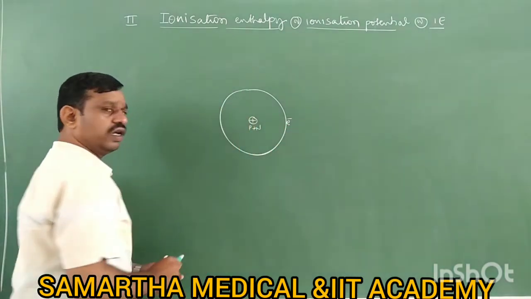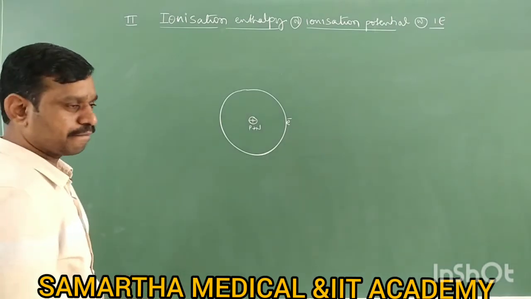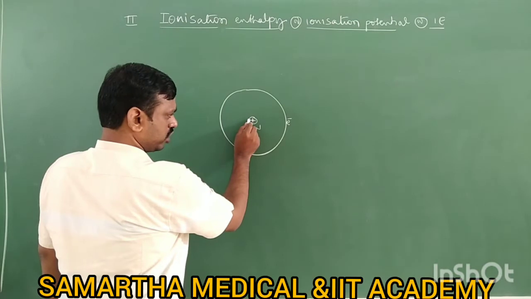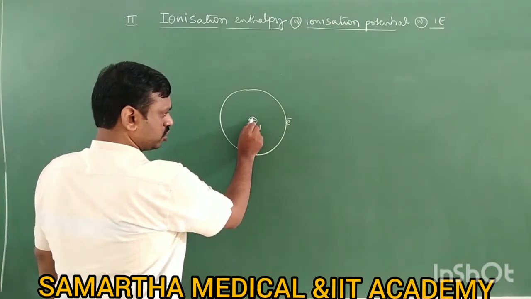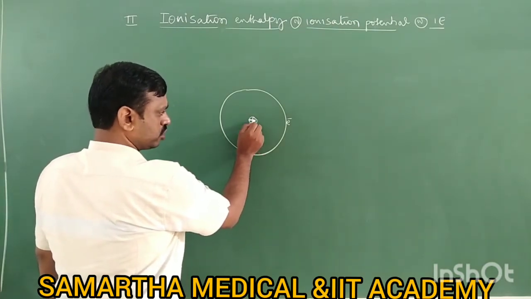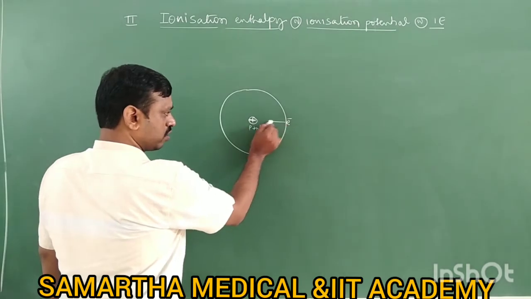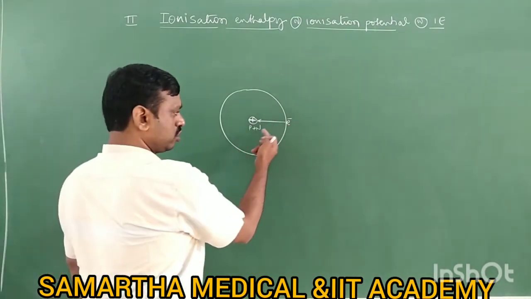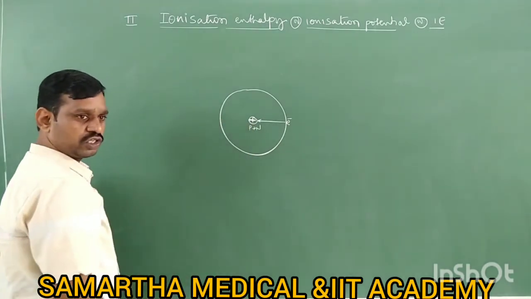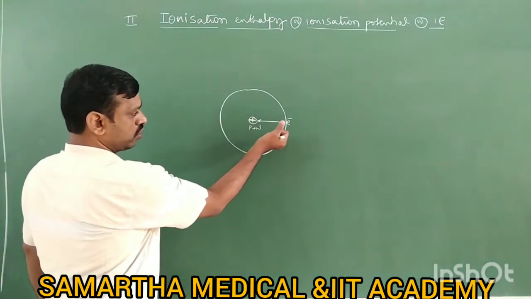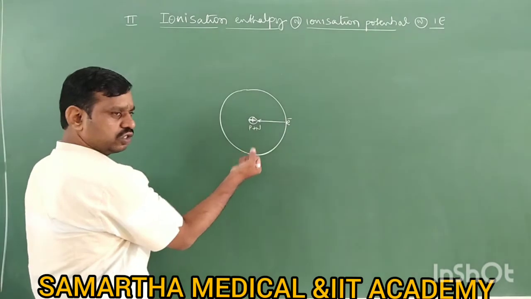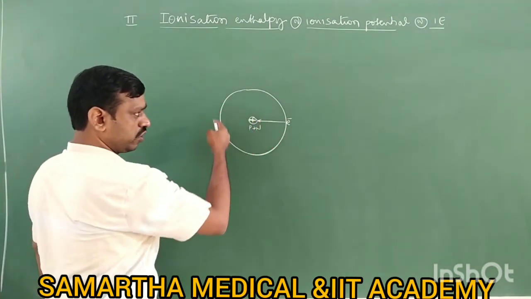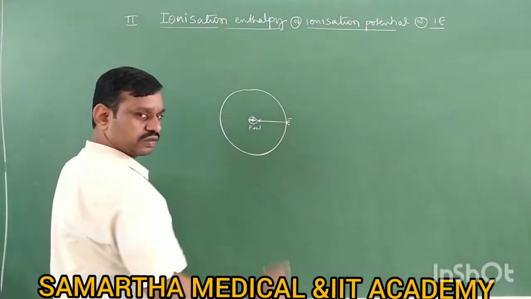Those paths are called orbits. Now, this nucleus has positive charge, and this positive charge body attracts the electron towards its side. Obviously the electron is negative charge and the nucleus is positive charge. It means the nucleus holds the electron strongly. So due to this force of attraction, the electron continuously revolves around the nucleus.